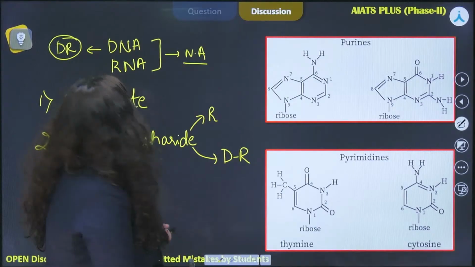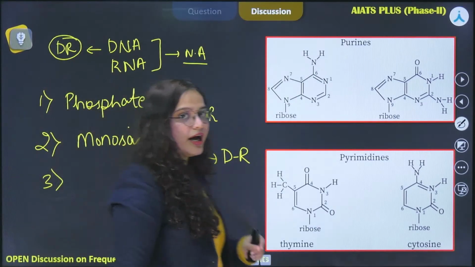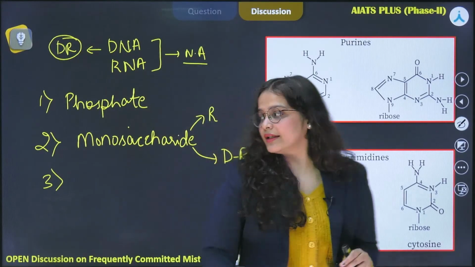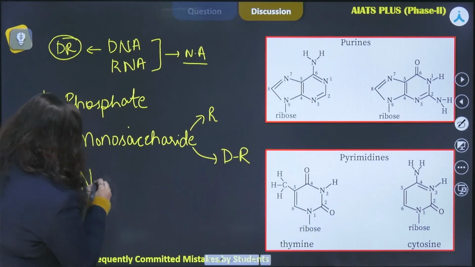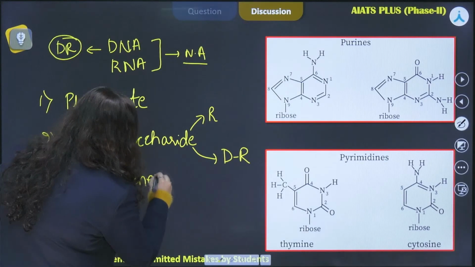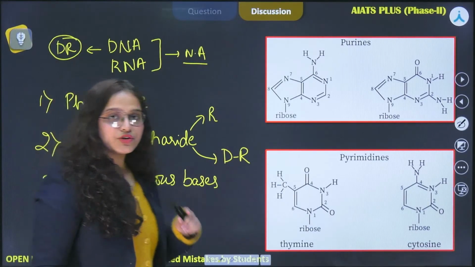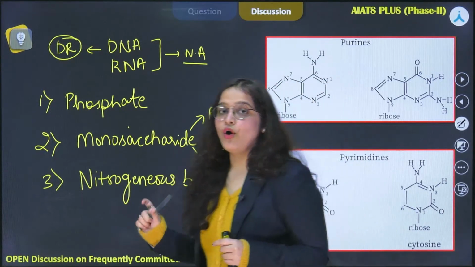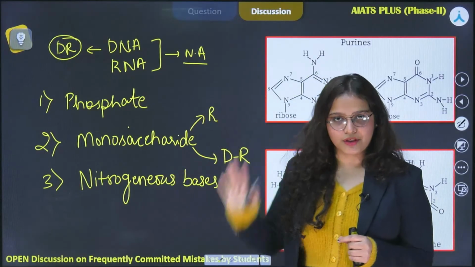All right. Again, the last component that we have in the structure of nucleic acids is the nitrogenous bases. So the nitrogenous bases are the component of the nucleoside that we were talking about in our given question.